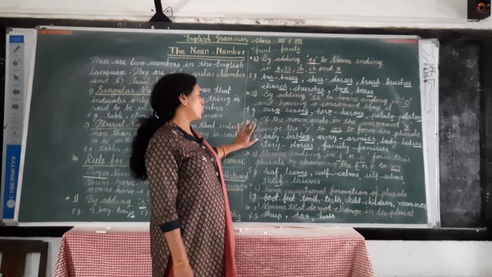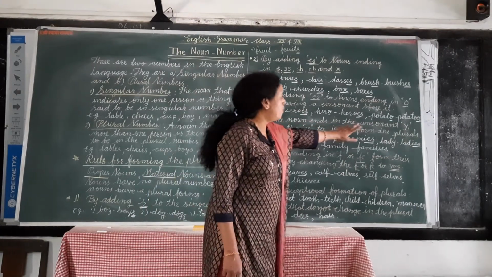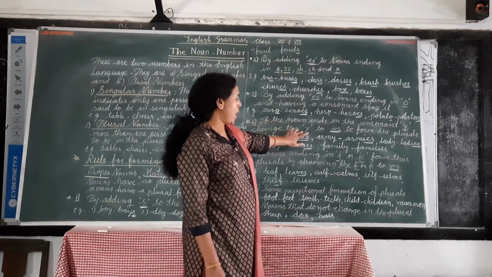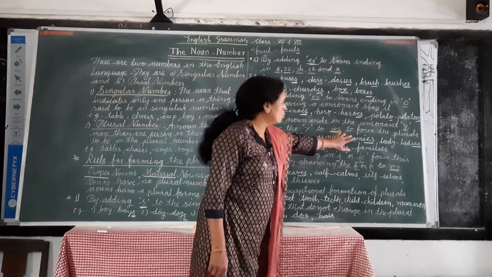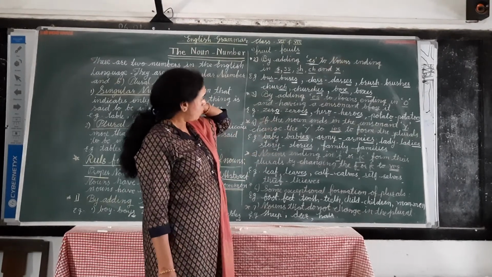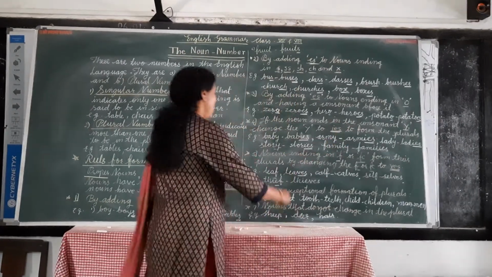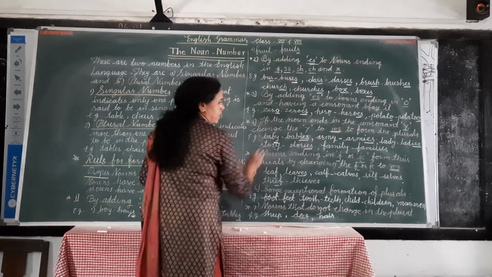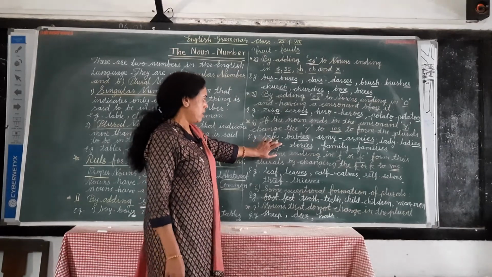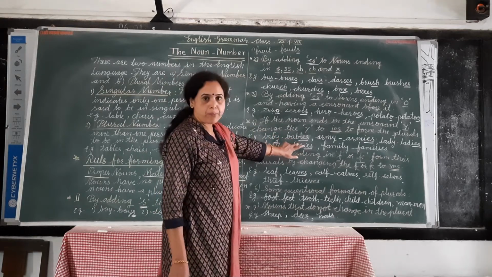Then the next rule is, if the noun ends in a consonant y, change the y to ies to form the plurals. Like this, baby ends with y, so we make babies.